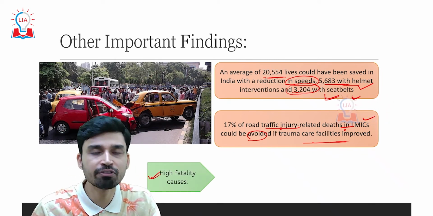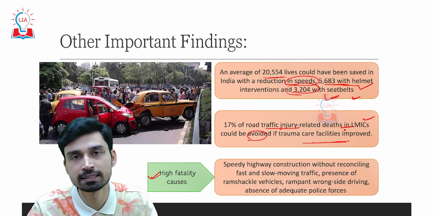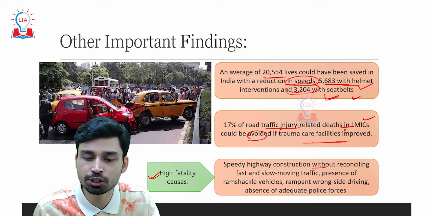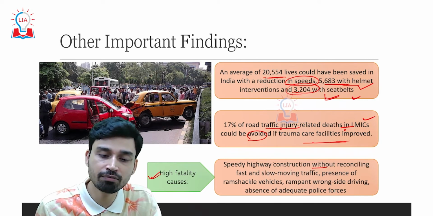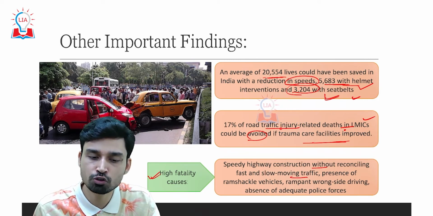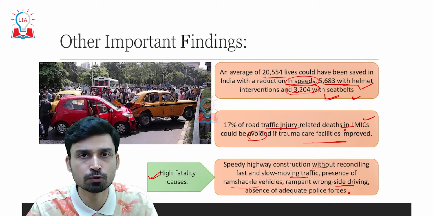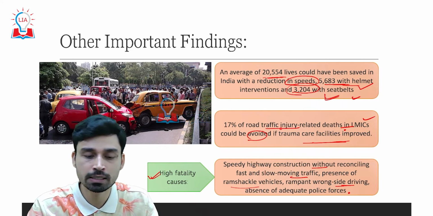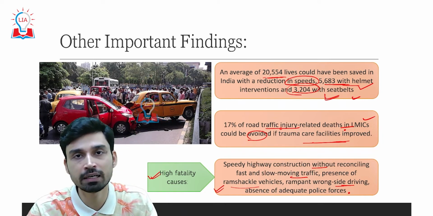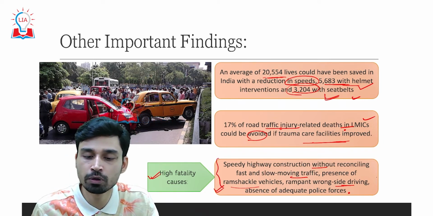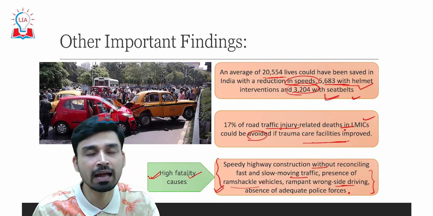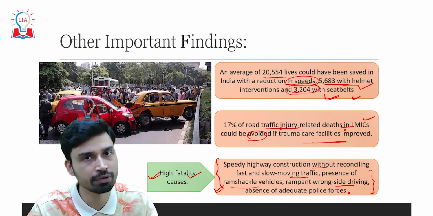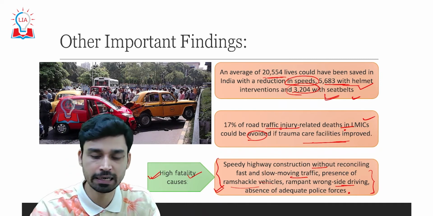Now, what are the high fatality causes as per the Lancet report in India? It says that speedy highway construction without reconciling fast and slow moving traffic, the presence of ramshackle vehicles, rampant wrong side driving, and the absence of adequate and trained police forces who can make sure that traffic violations are not committed by citizens, can go a long way in decreasing fatality. If these four or five areas are focused upon, fatality can definitely be decreased in the case of road accidents in India.